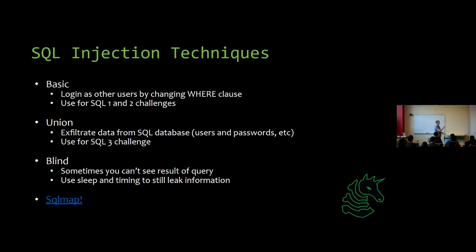Okay, and then there's the next concept, union, which we're not going to spend too much time on because I want to make sure we get time for the challenges. But union is an approach which you can use to exfiltrate other information out of the SQL database. In other words, SQL injection is not limited to just logging in as the admin without their password. It can also extract all the user information from the database. So when you read in the news that a website's been hacked and 50 million credentials, credit card numbers and passwords were released, it's very possible that they just had a SQL injection vulnerability and the hacker used some union techniques to enumerate all the results of the database and read them. It doesn't even have to be in the same table. So I'm not going to go over that today.